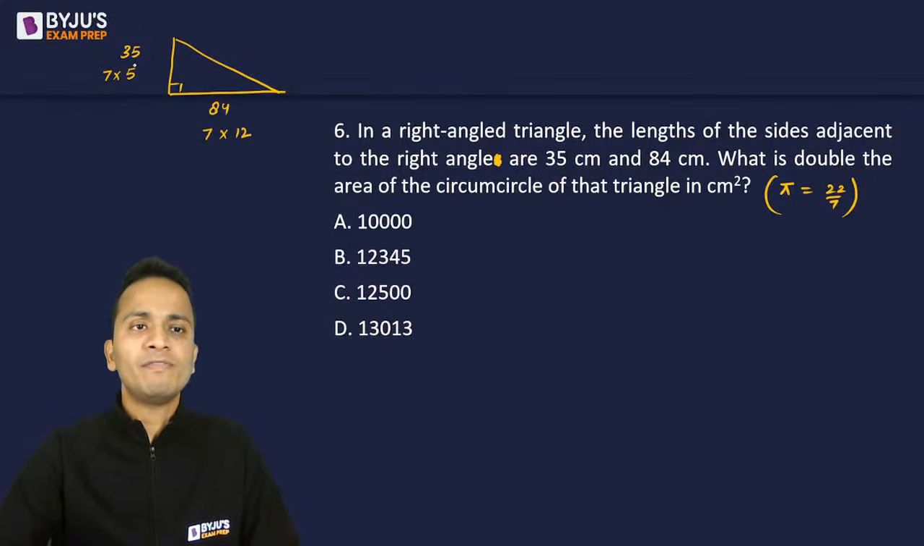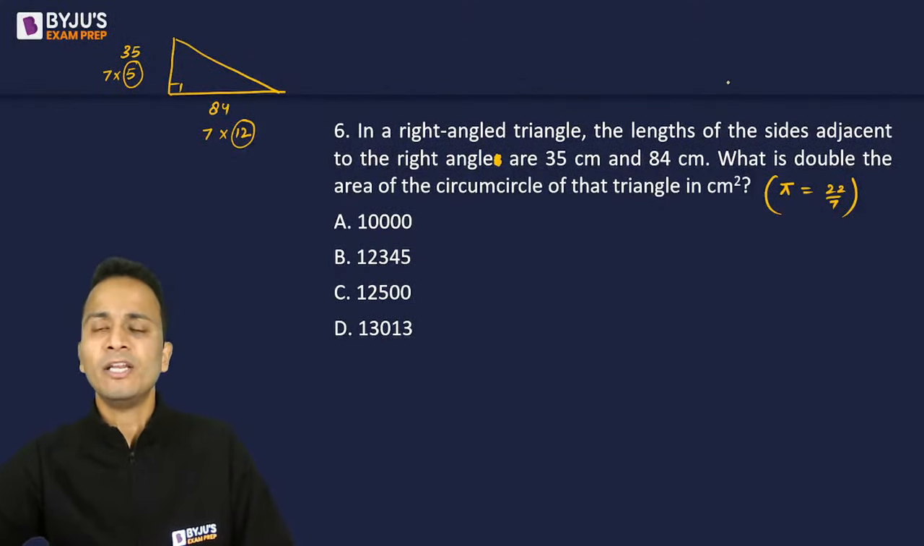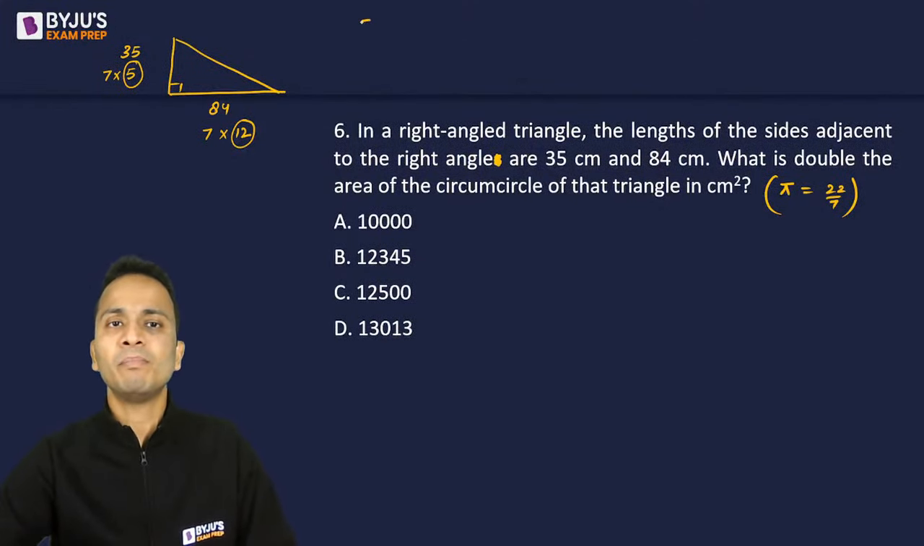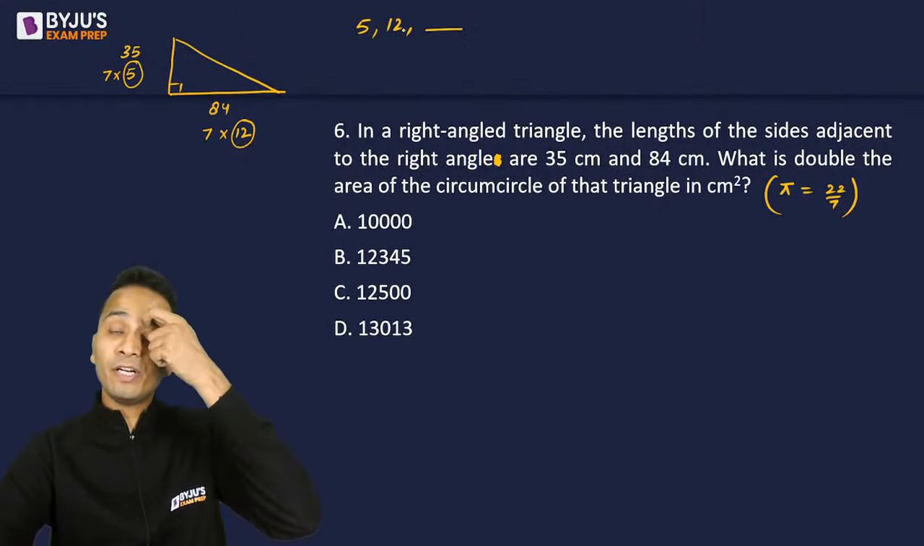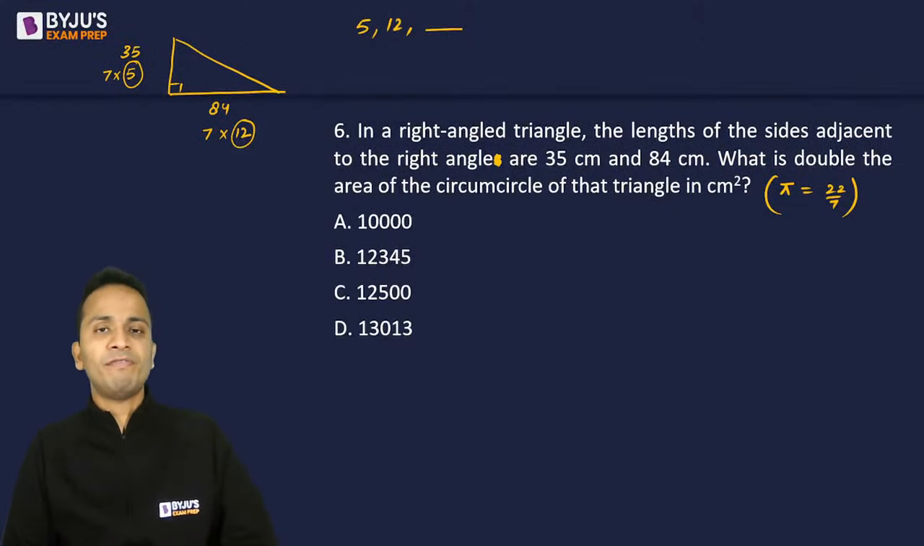Now, remove the common factor and look at these numbers that I have circled. Can you tell me a Pythagorean triplet with these numbers 5 and 12? So if the first two numbers are 5 and 12, what will be the third number? Can you tell me a Pythagorean triplet involving 5 and 12?